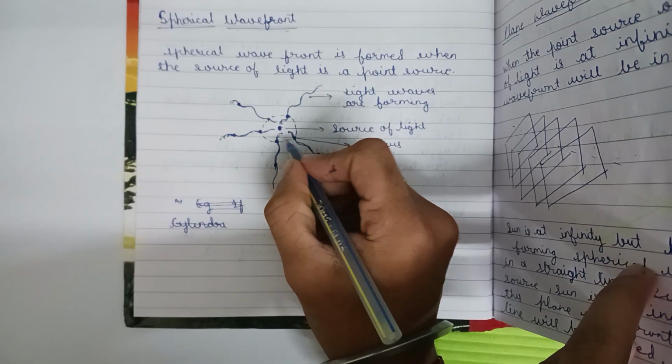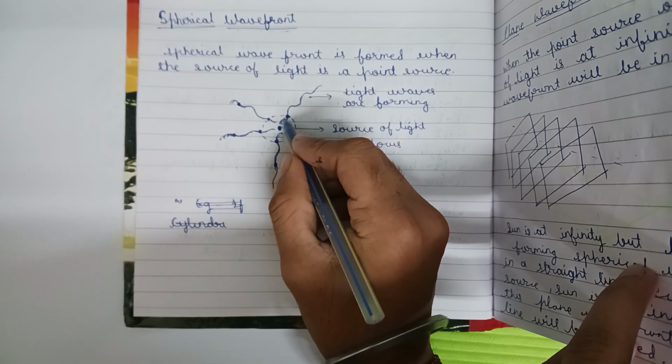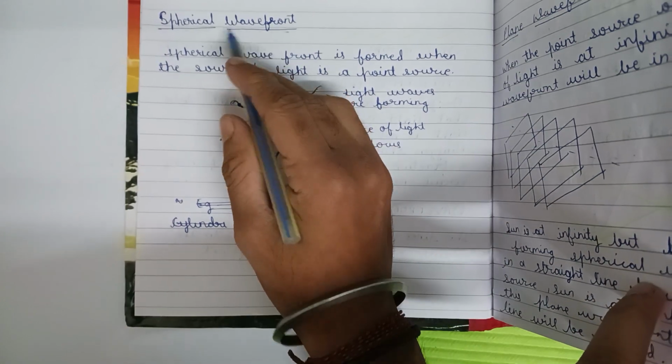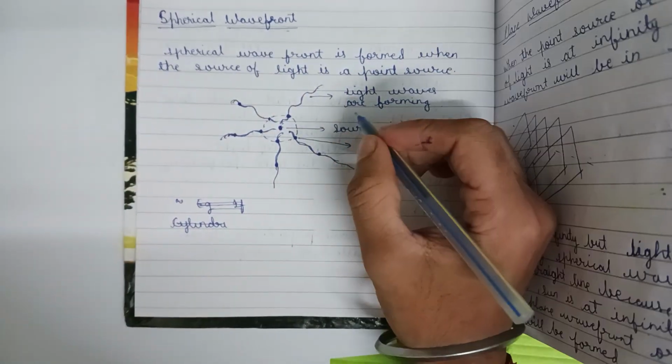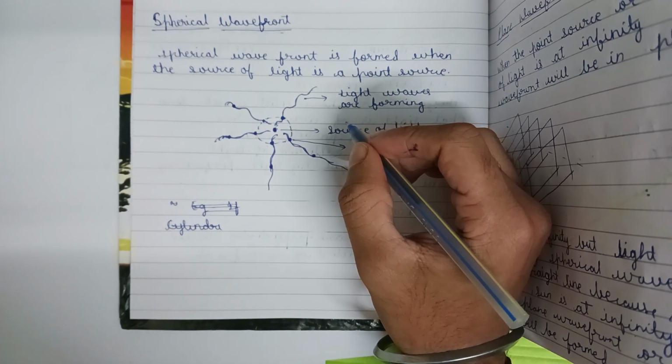If we join the peak points, the locus, locus means the peak points, then we will get a spherical wavefront. This is the wavefront and it is spherical in structure, so it is named a spherical wavefront.